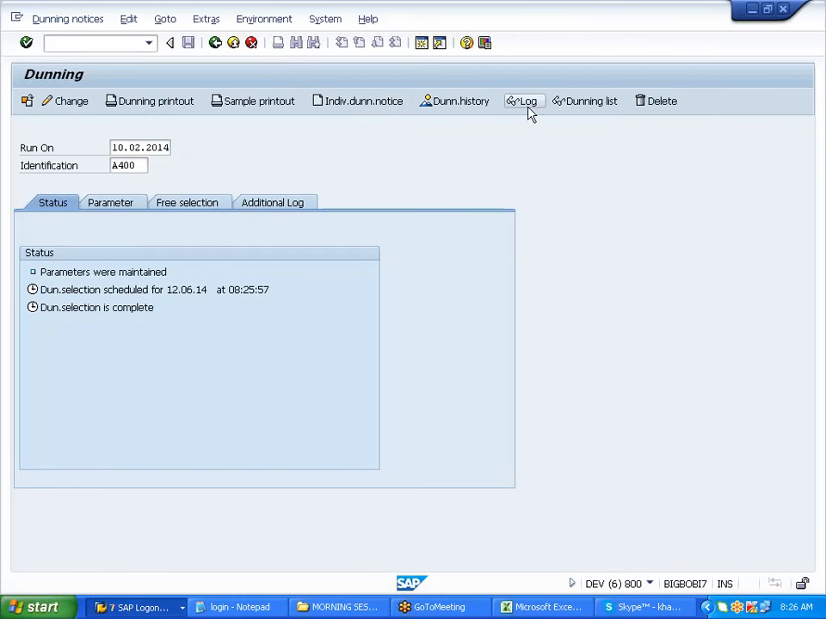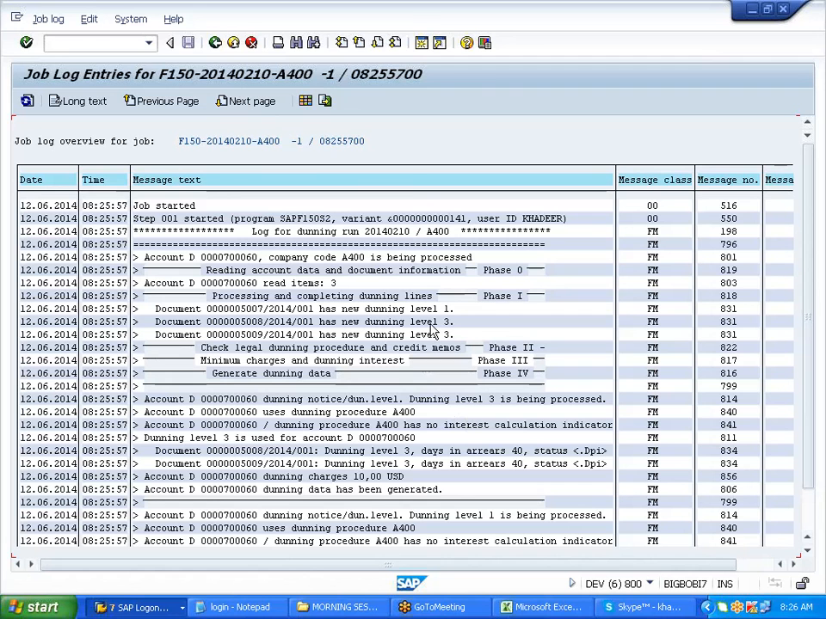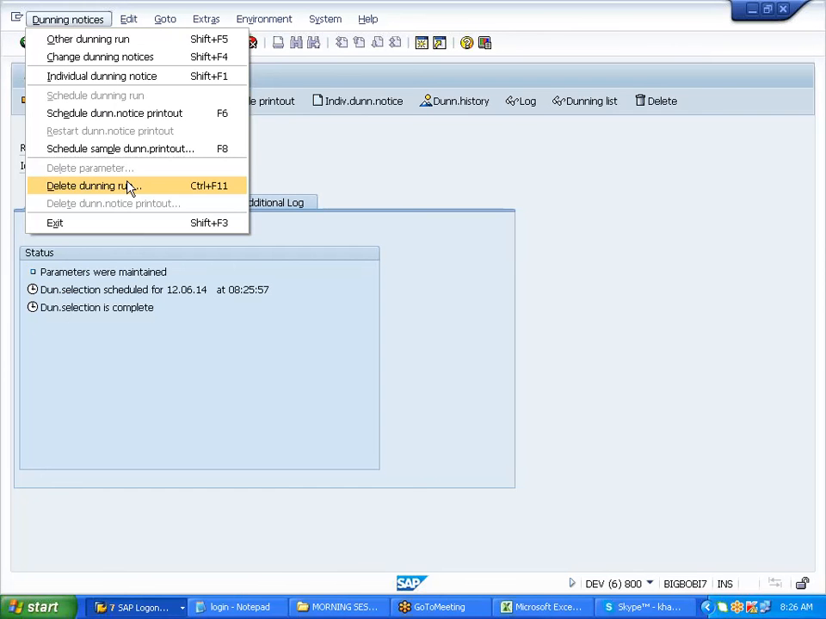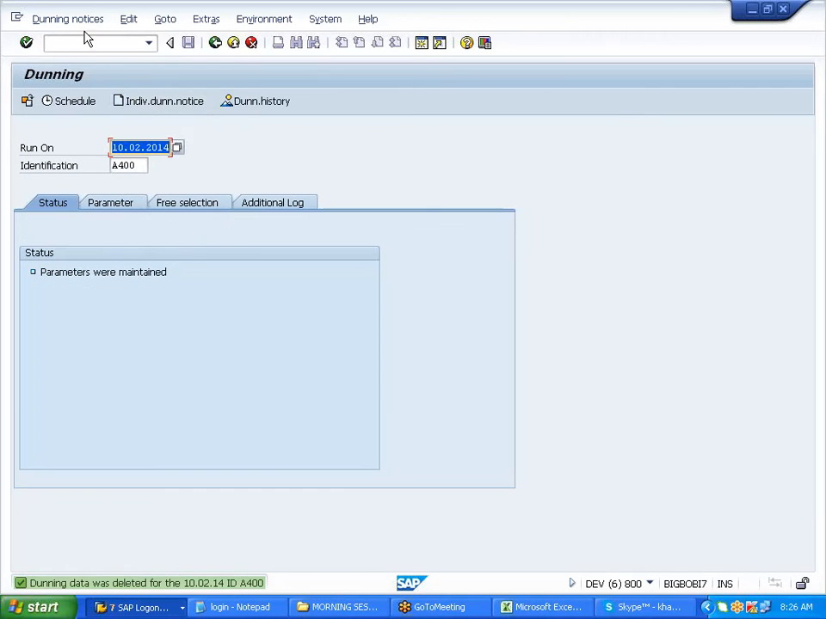Level is correct, right? Yeah, so it is the same. You just execute this, click dunning printout if you want to see the sample, otherwise just say individual dunning notice, you take a print, that's it. So this is about the dunning. Clear?